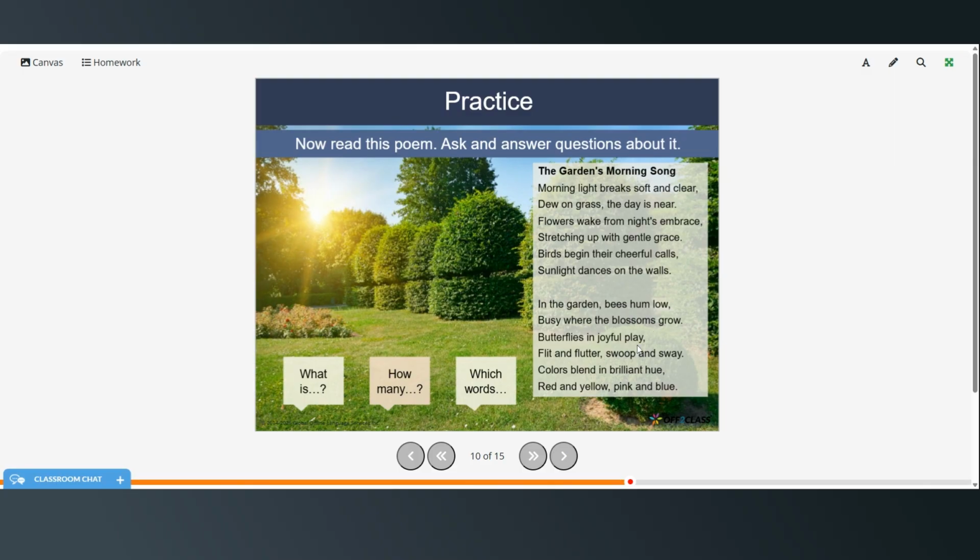Butterflies in joyful play flit and flutter, swoop and sway. Colors blend in brilliant hue, red and yellow, pink and blue.